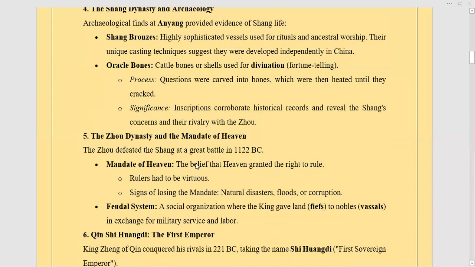Then the Zhou dynasty and the Mandate of Heaven. The Zhou dynasty defeated the Shang at a great battle. This happened in 1122 BC, and King Wu was the one who fought it and basically led it. They used to think that the Shang were evil people.